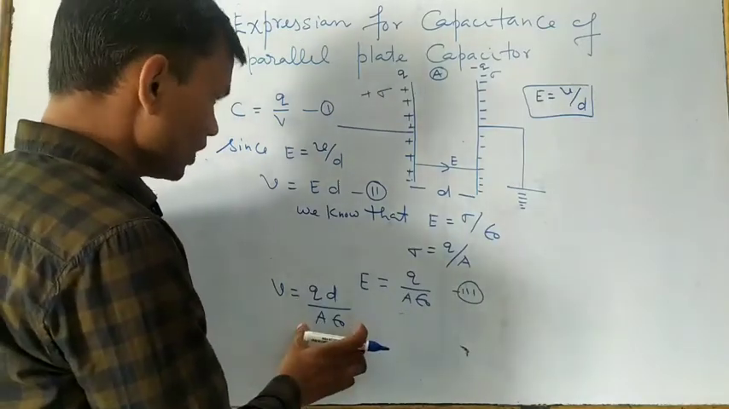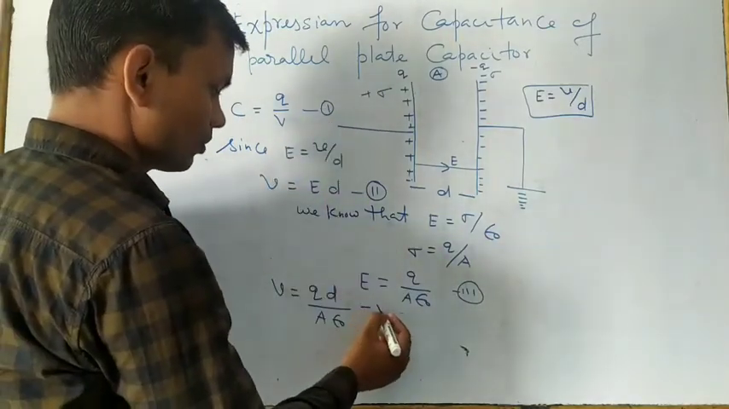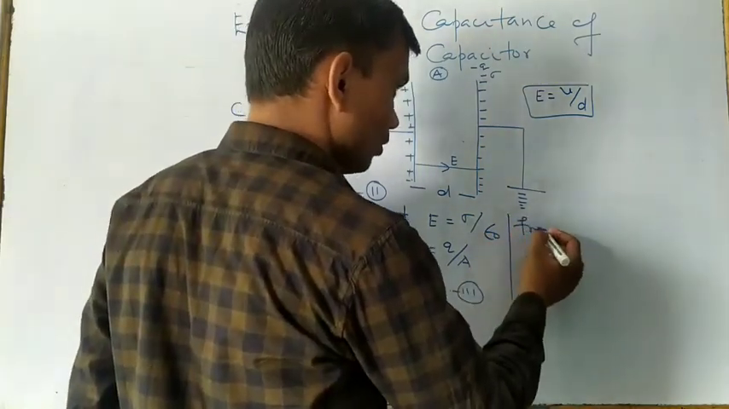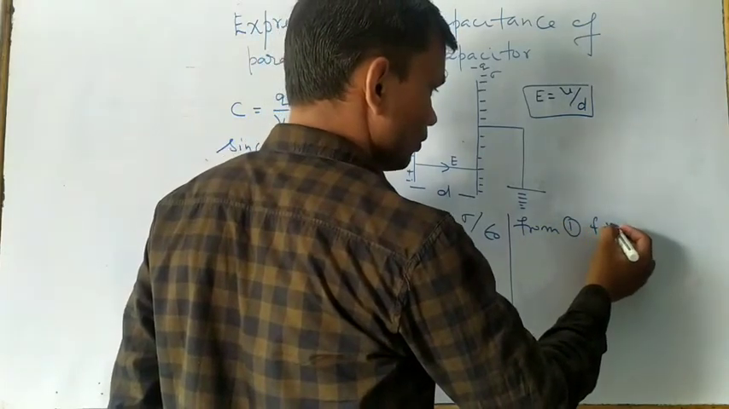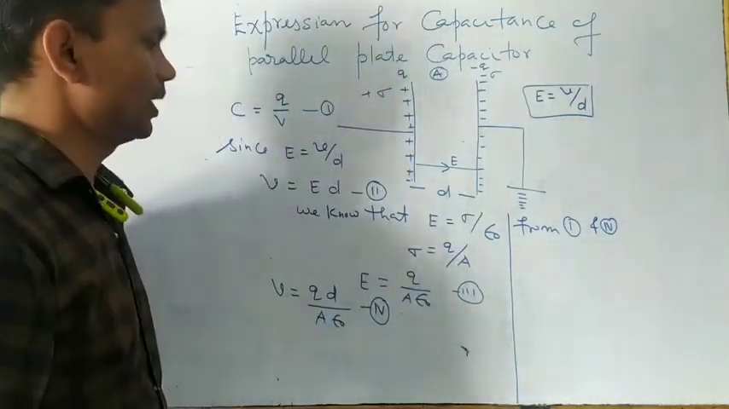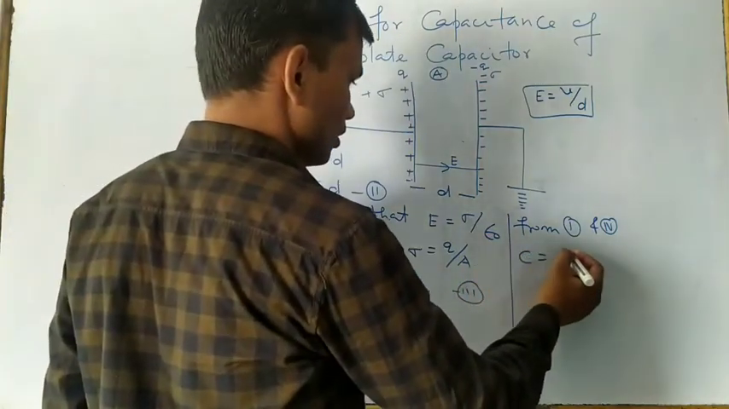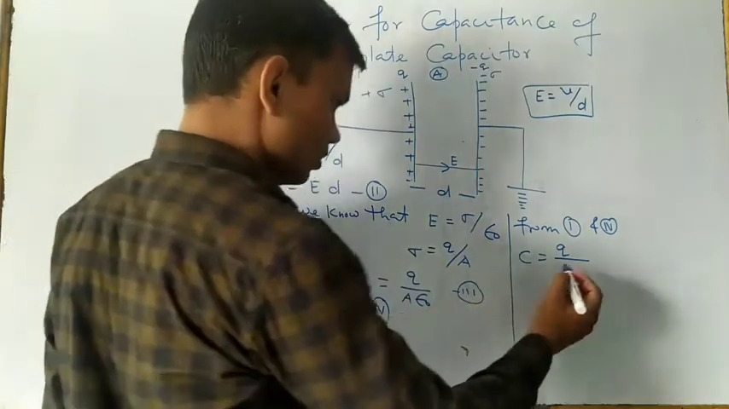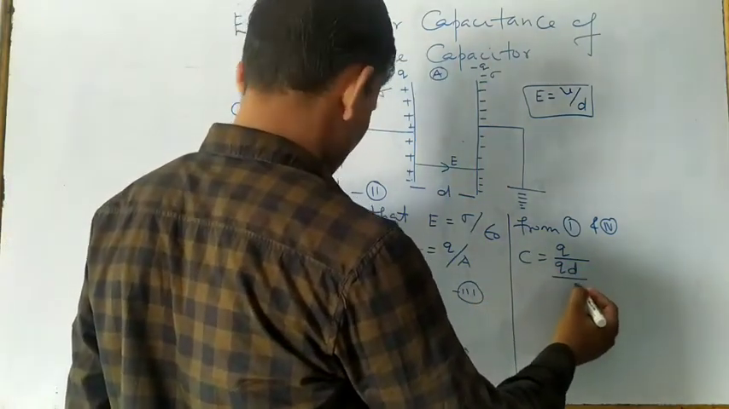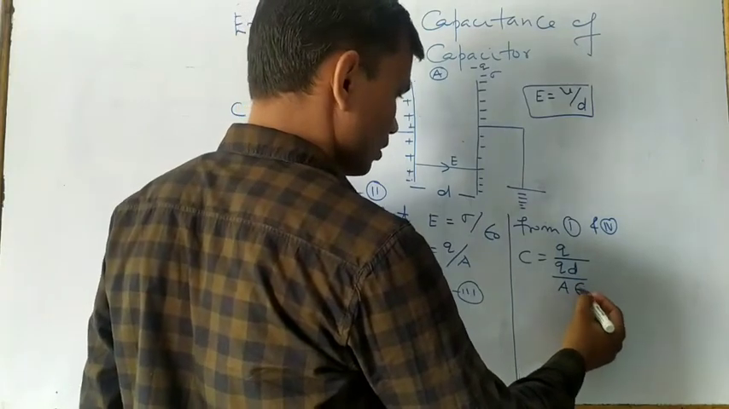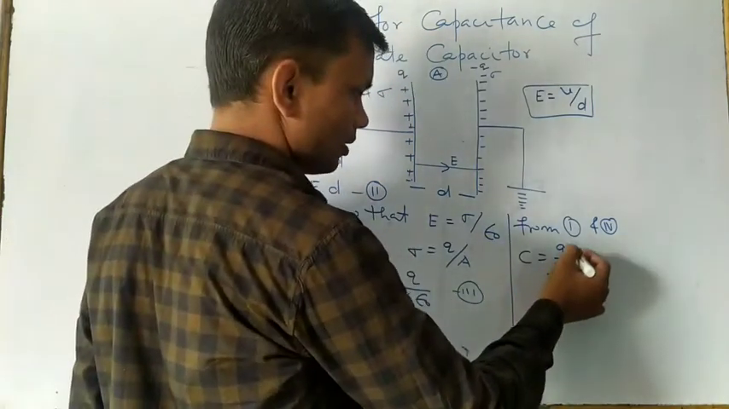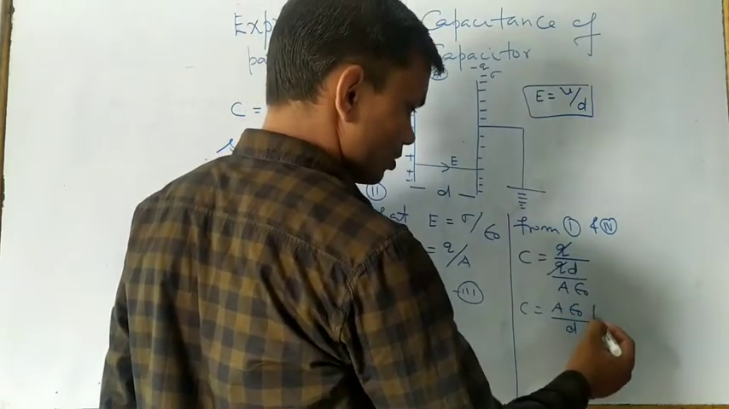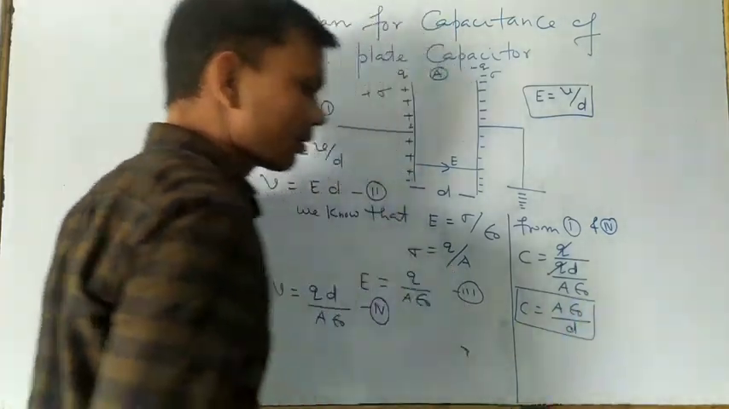Now putting V in equation 1, suppose this is equation 4. Now from 1 and 4, what we will get here represents C. Q is known, there is no problem. Potential difference, now we know with the help of this formula, so this is QD upon A epsilon naught, right? So Q cancels out. So C is equal to A epsilon naught by D. So this is the formula for calculation of the capacitance of a parallel plate capacitor.